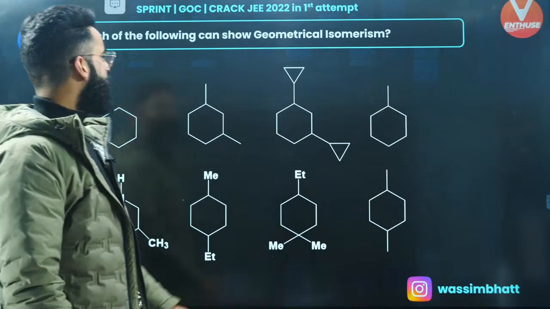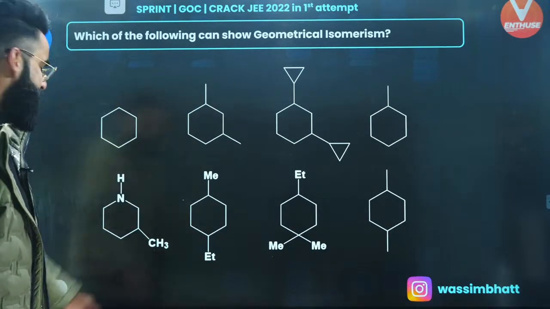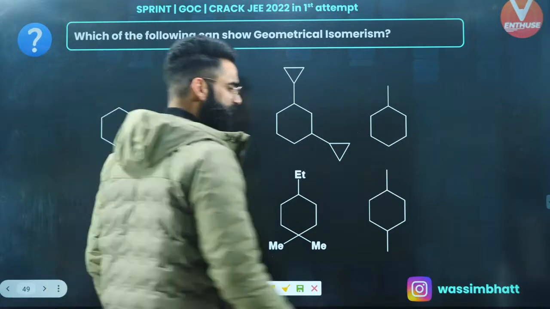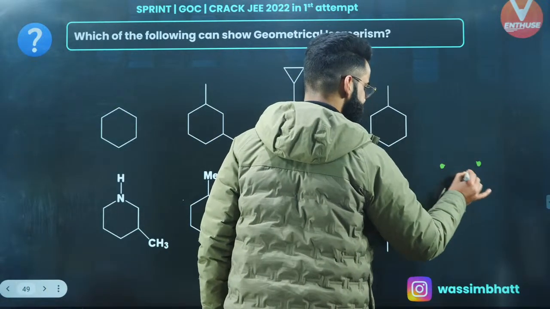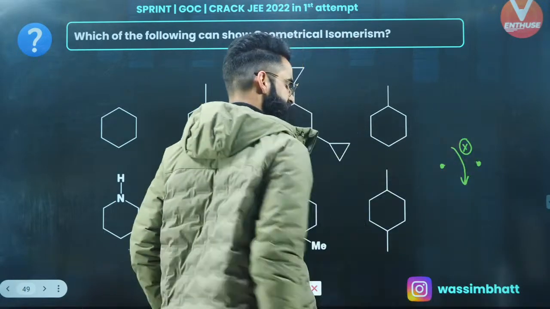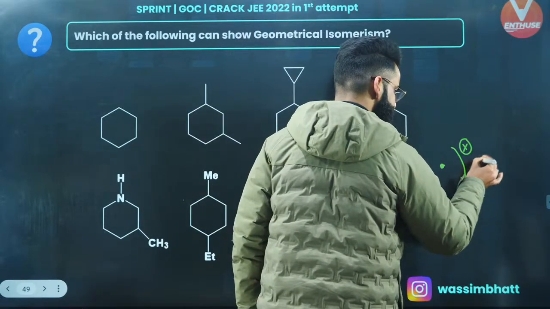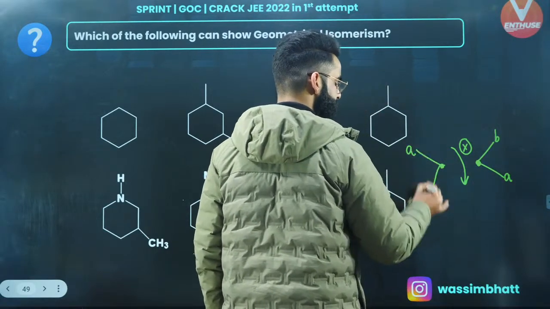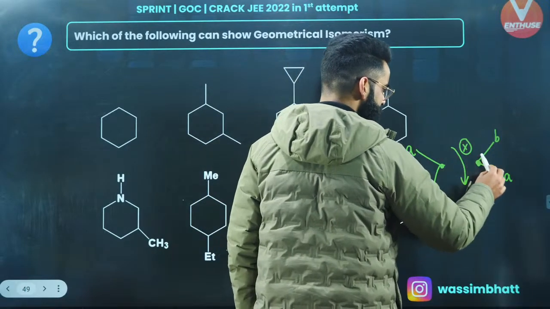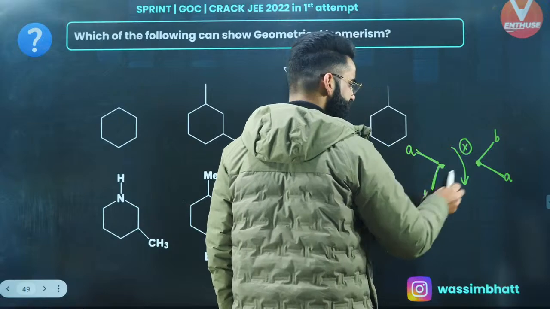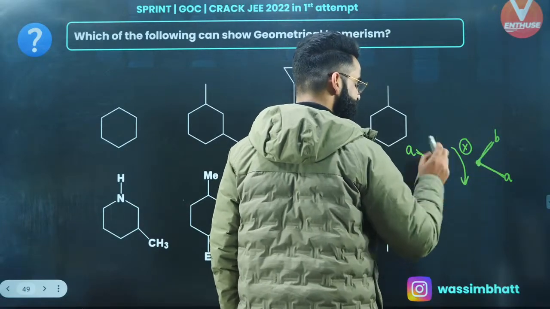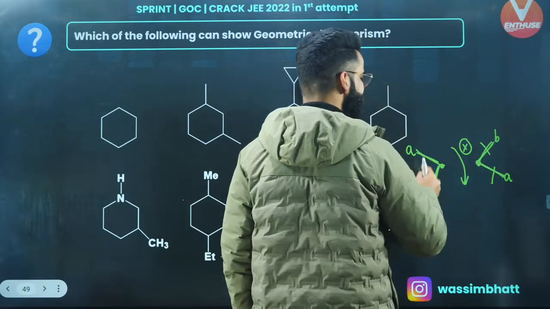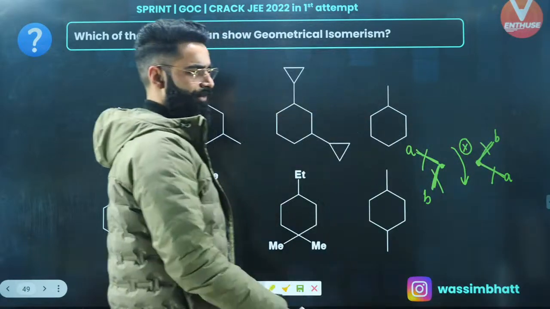Alright, one more. Which of the following can show geometrical isomerism? For geometrical isomerism to happen, the molecule must satisfy three conditions. If you select two centers, between them there should be restricted rotation. Towards each atom, there should be two different groups attached. At the same time, these terminal bonds should either be present on the same plane, or the plane containing these two bonds and the plane containing these two bonds must be parallel. That's the condition for GI to happen.